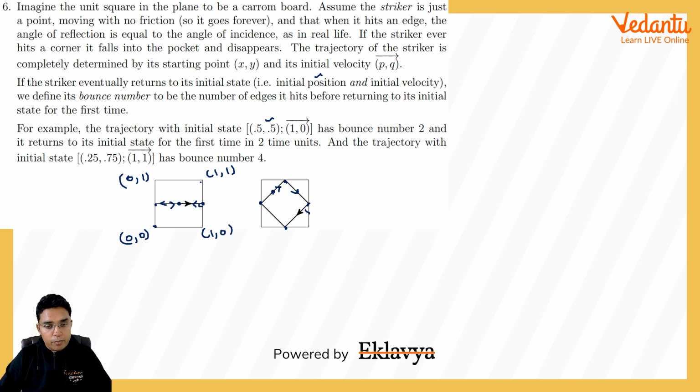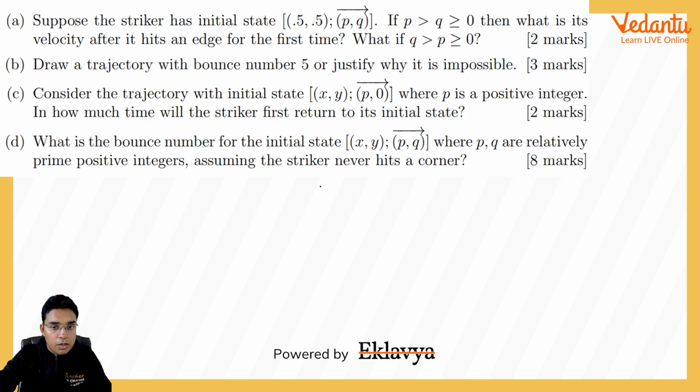So it will be reaching this point, and it will also be taking the same velocity at this point. That means to reach this initial state, 1, 2, 3, 4, these are the 4 times it will be hitting these edges. So bounce number here is 4. Very tricky, very complicated type questions. I think you will have to spend at least 2, 3 or maybe 4, 5 minutes to understand this question first. Okay, now what is the question?